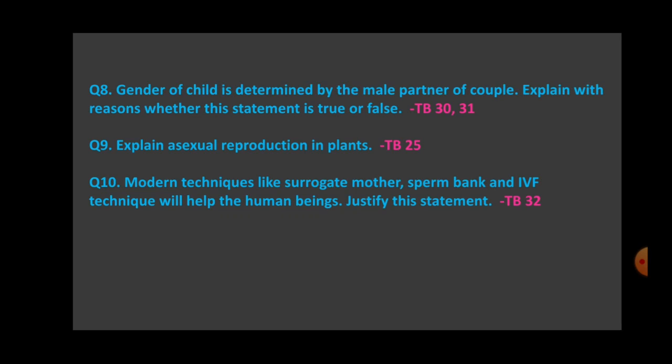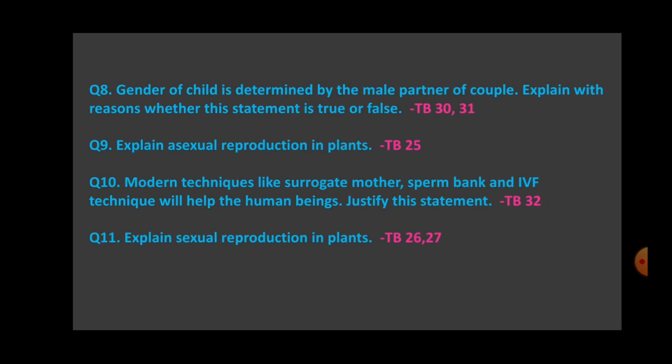See the third paragraph, reproduction and modern technology, right. So this is the answer, that many couples have various reasons because of which they cannot conceive the child. It can be any, right. The problem can be with the female, it can be with the male, and thus these techniques are really helpful for the human beings to have their own child. Okay.